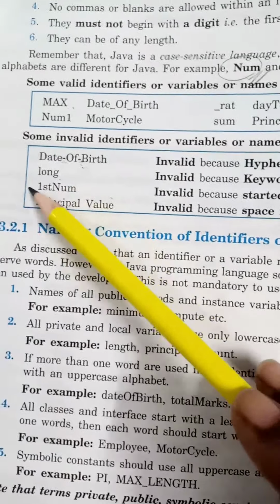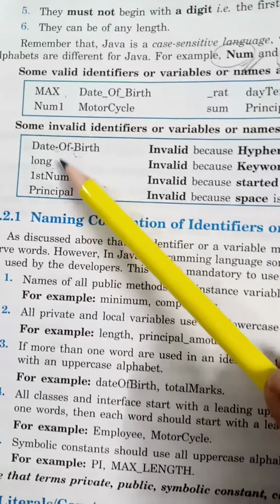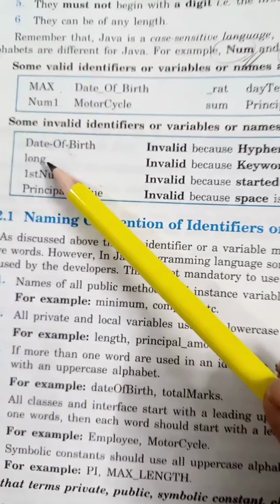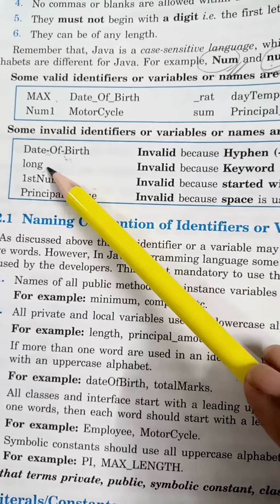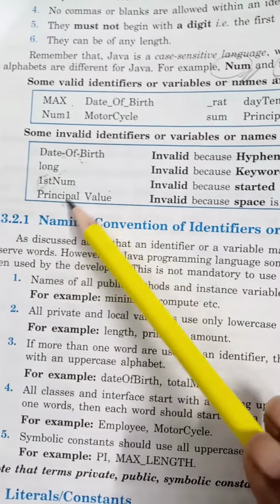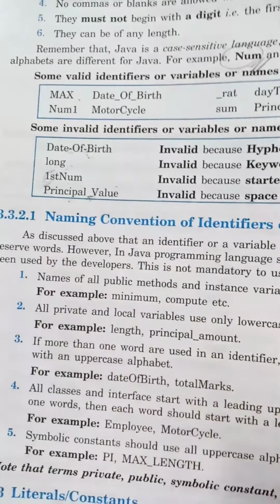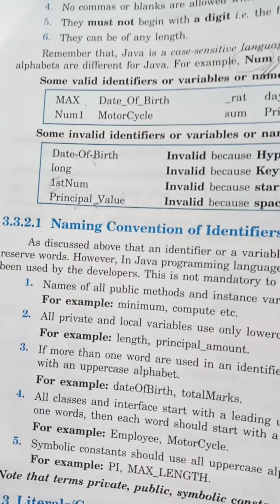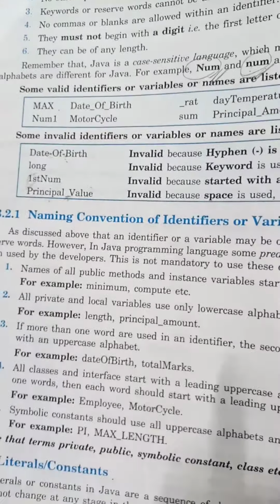Long, everything is okay, no special character, alphabets only, but it's a keyword to declare a variable of long type, that is why this one is invalid. 1number is invalid, as we can't start with a digit. Principal value is invalid, as a space is there and we can't leave any space within the identifier name, or any special character other than underscore and dollar.